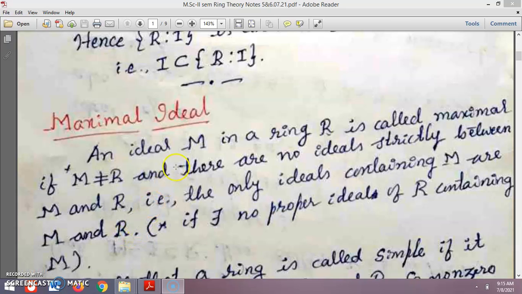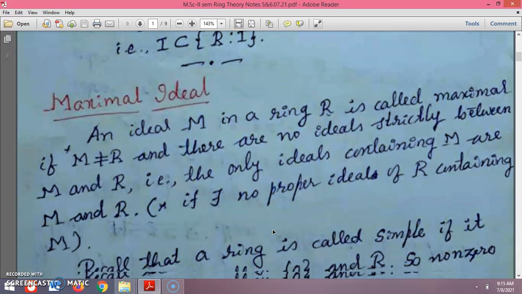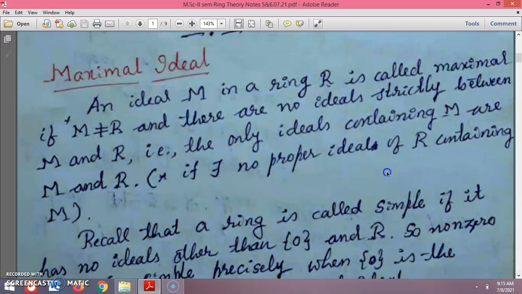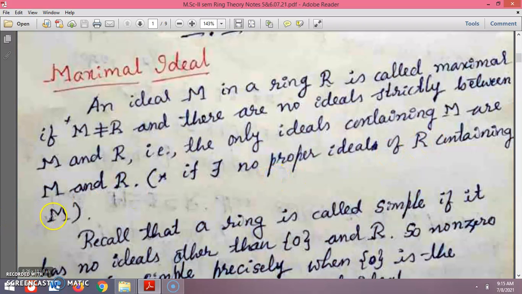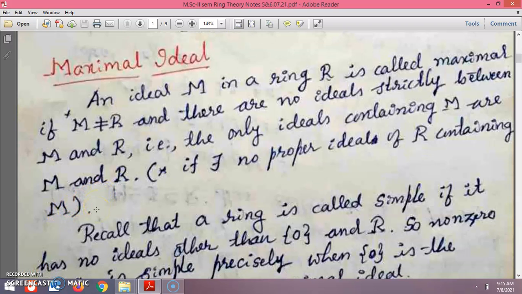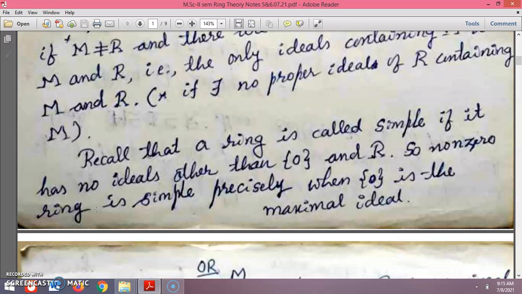So there exist no proper ideals of R containing M. Means this M is not contained in any proper ideal of R.